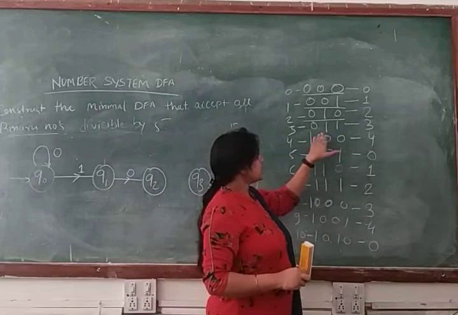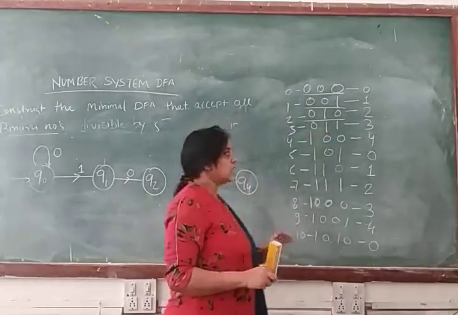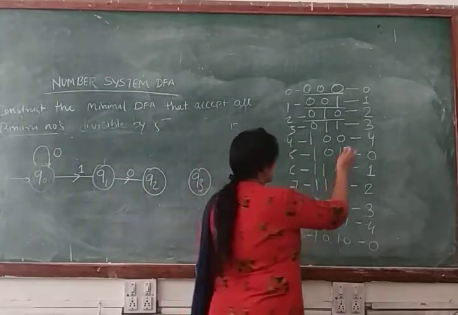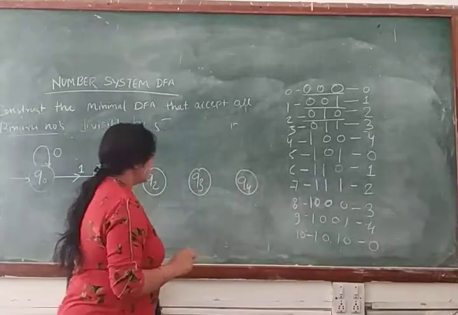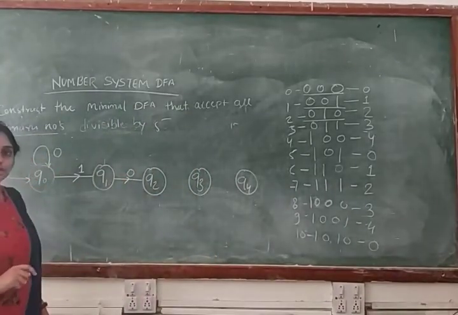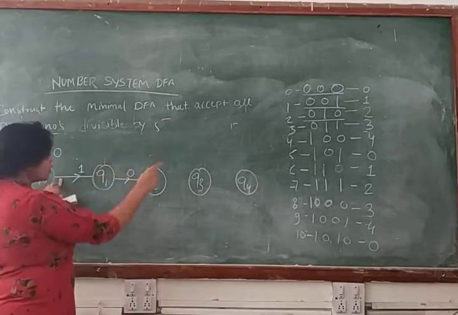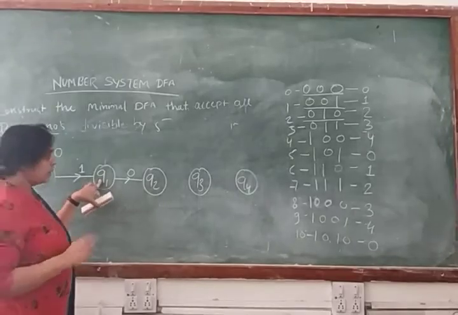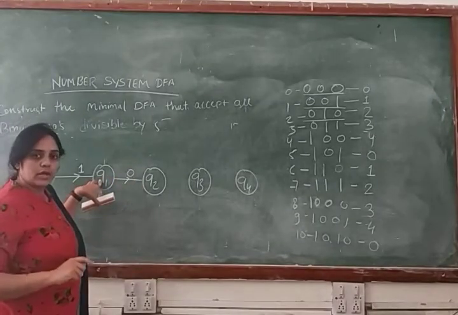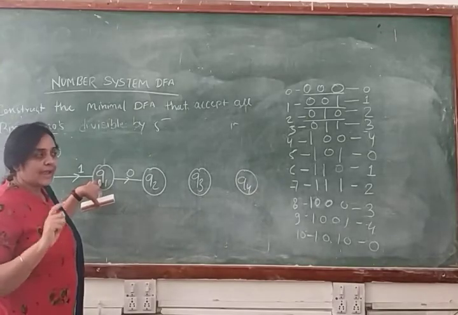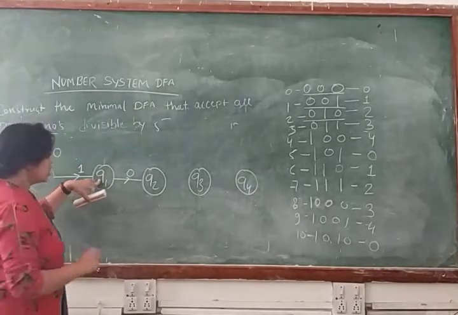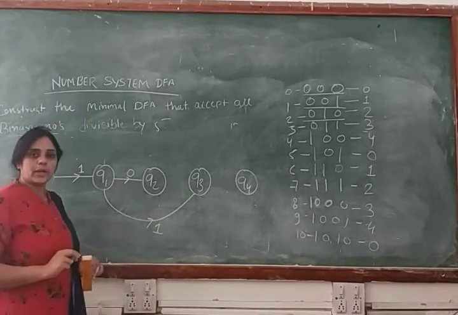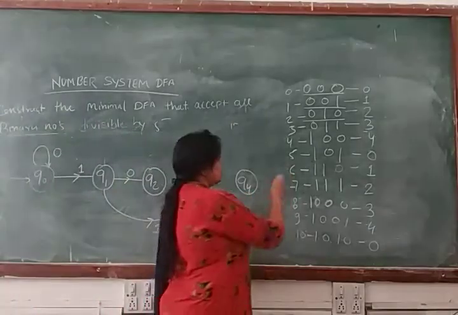Now we will make transitions for this string 0 1 1. If you are making transitions for this string, what state will you get? You will get the remainder 3 state. Clear? So we have a transition for input symbol 0, and now a transition for input symbol 1 also. Now we are at Q1. For 0 1 1, we make a transition for 1 and reach state Q3. So we make a transition from Q1 to Q3 for input symbol 1. Clear?